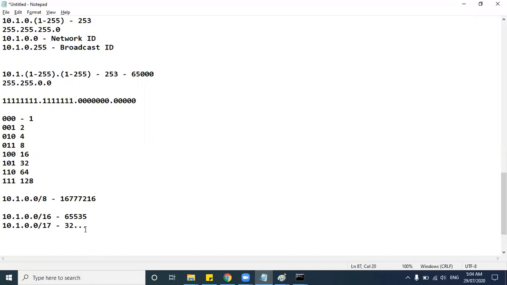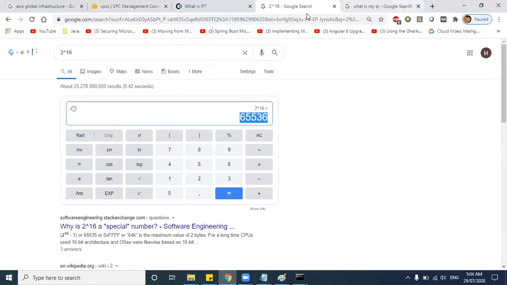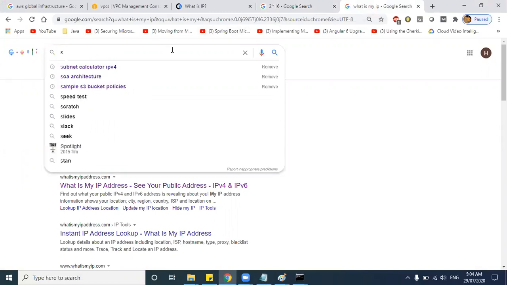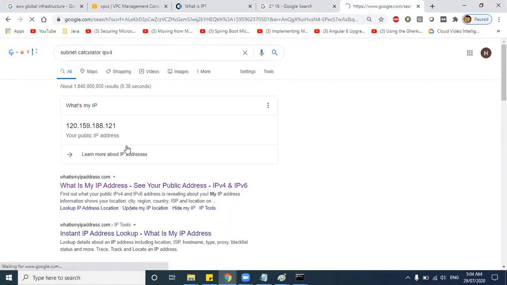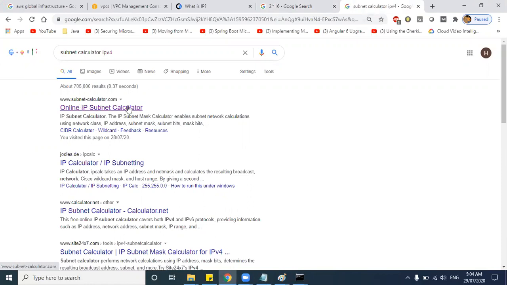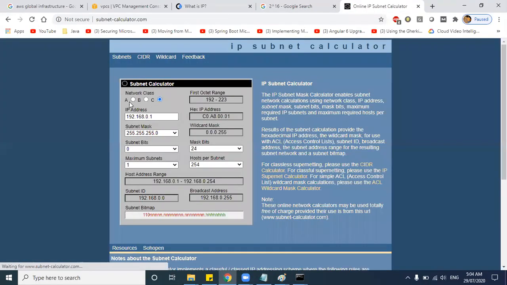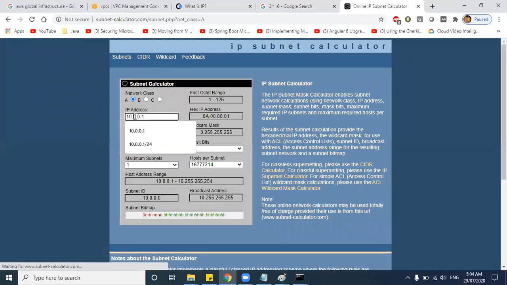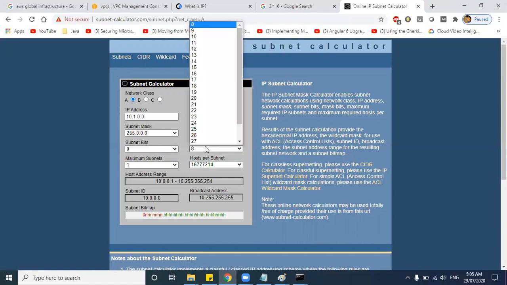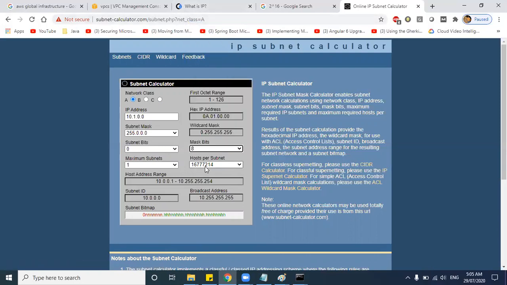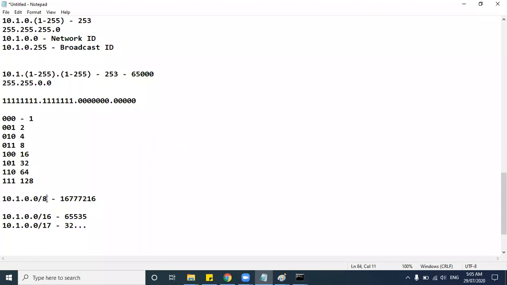If you want to calculate the exact number, guys, you can just go and use a subnet calculator. Search for subnet calculator IPv4 and open the first link. Here you select which class you are doing. Class A will start with 10, right? So 10.10.1, and if you give 0 here and select 8 bits, you can see here 16,777,216. As I told, if you give it like this, you can generate this many IP addresses.